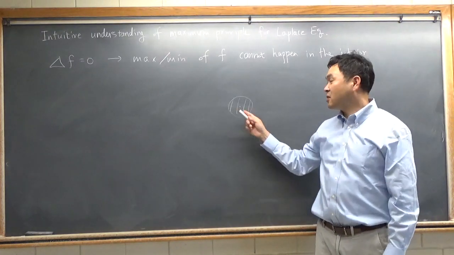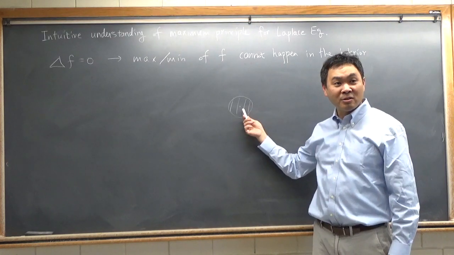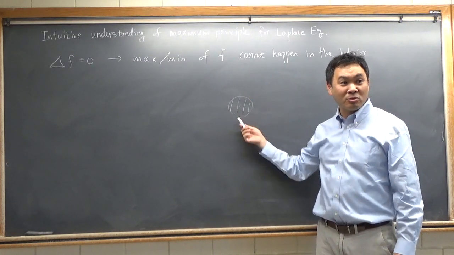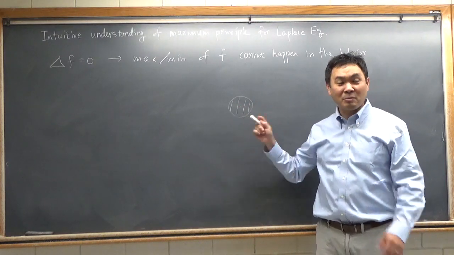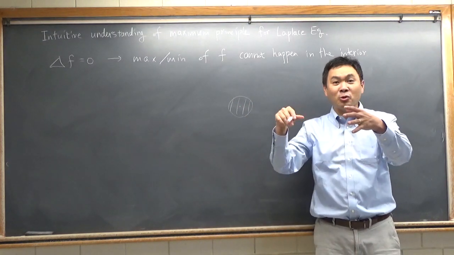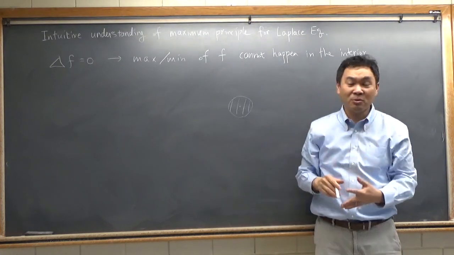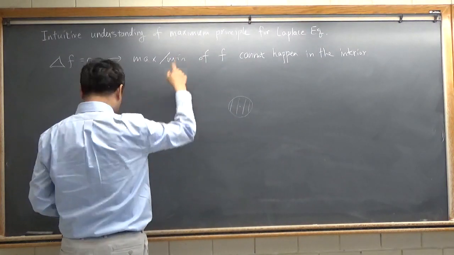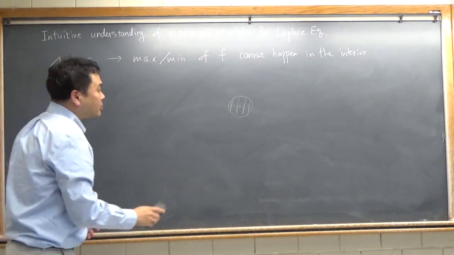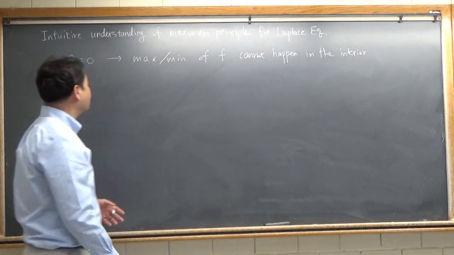If the value in the middle is bigger or smaller than the neighboring ones, there's no way that the average would match. If it's like a mountain peak, there's no way that the average will be the highest value, right? So the mean value theorem, once you prove it, gives rise to this one. But I think it's also important to know